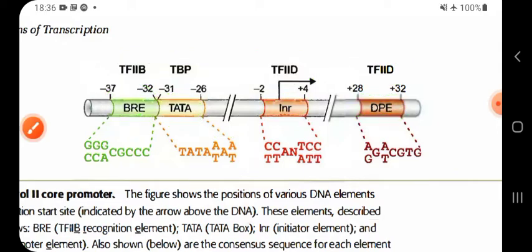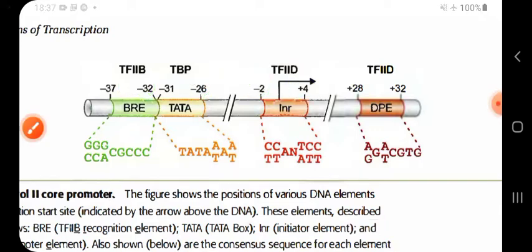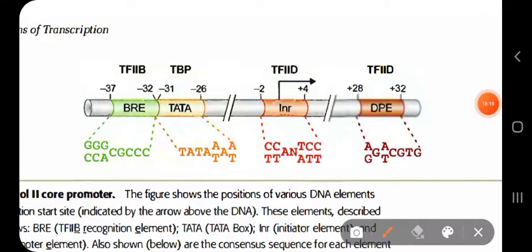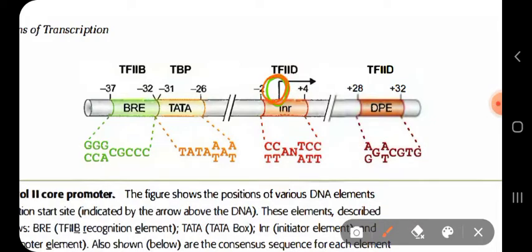Now, the main thing that I want to say here is why minus 37, minus 32, minus 26, plus 4, minus 2 has been written. Well, this is your transcription start site. Again I am marking, this is your transcription start site.